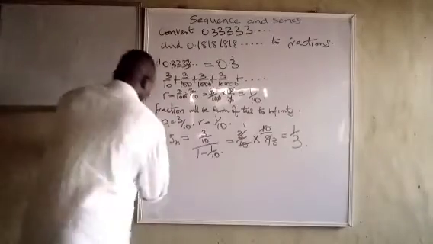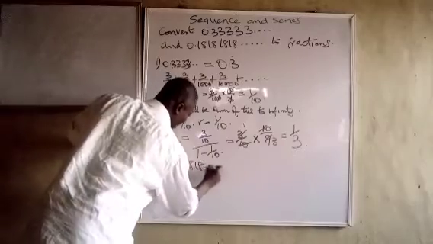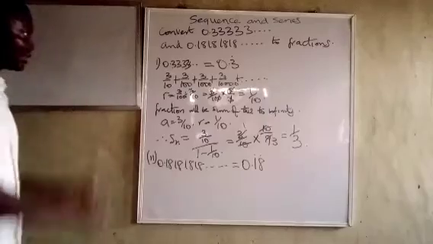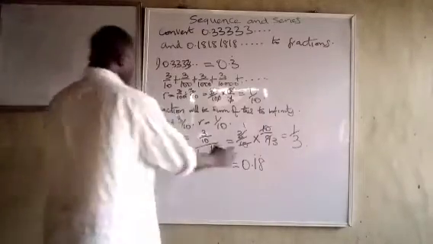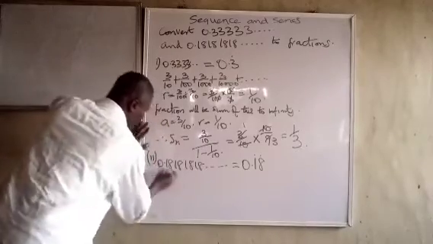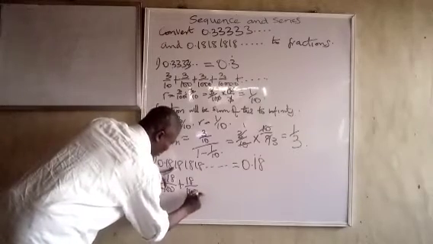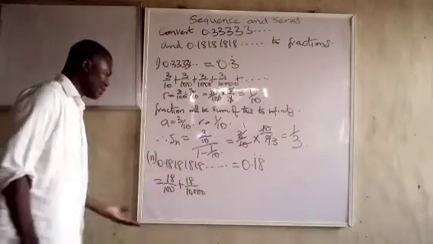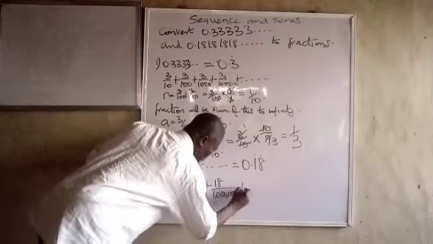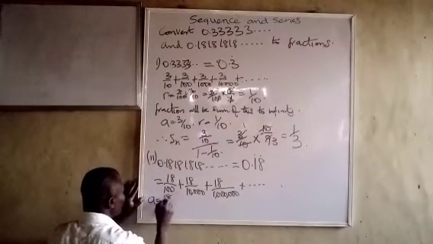Let's look at the next one. We have 0.181818... like that. So we can say it is 0.18, where 18 is recurring. If you want to arrange it as a series, it will be equal to 18 over 100 plus the next one, which will be 18 over 10,000, plus the next one, and so on. So what is our first term? A is 18 over 100.